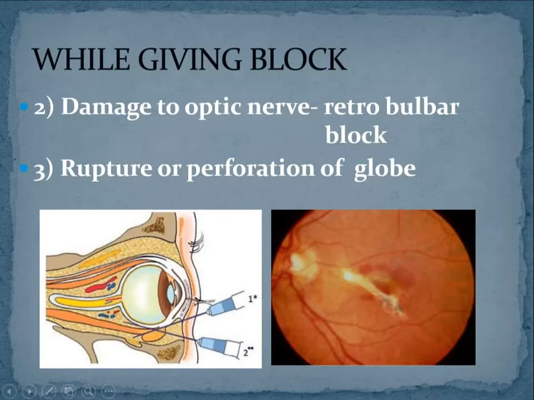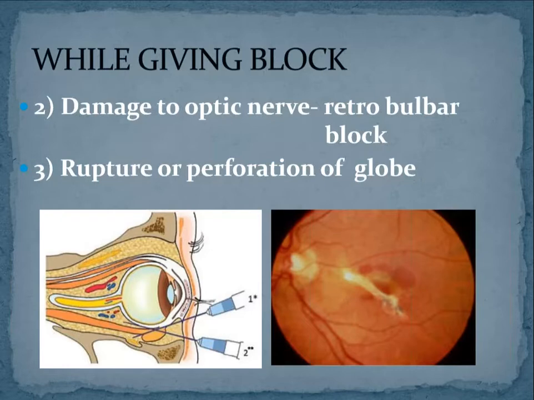So with your needle, accidentally, while giving into the spaces, instead of the spaces, if you touch the globe, then your needle can cause a track. See, this is how it will look. This is the track of the needle, and then this is the streak of blood. So even in that case, the globe will become very soft. There will be intravitreal bleeding.